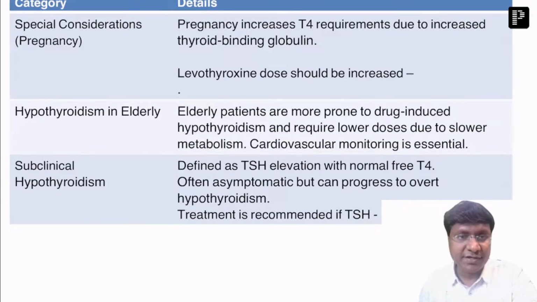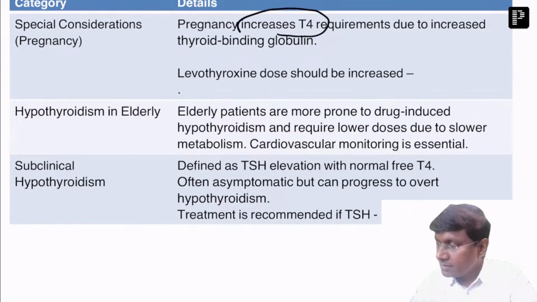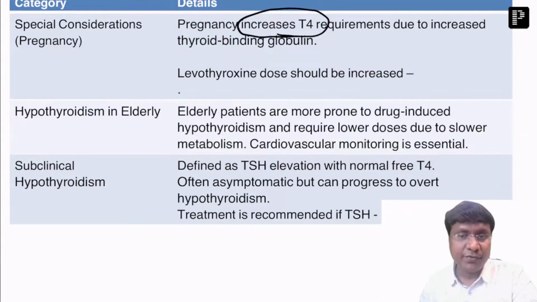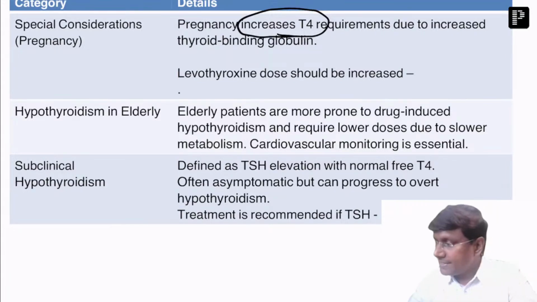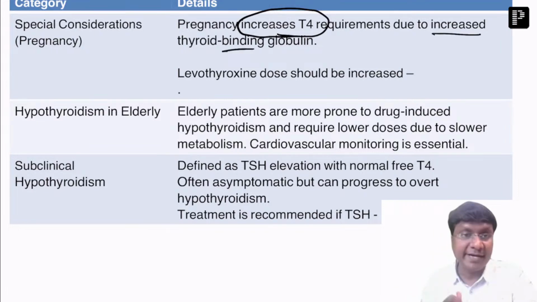What are those special considerations? Number one is pregnancy. In pregnancy, there is an increase in the T4 requirements. Why is there an increase in T4 requirements? That is due to increased thyroxine binding globulin. Due to increased thyroxine binding globulin, there is an increase in the T4 requirement during pregnancy, right?